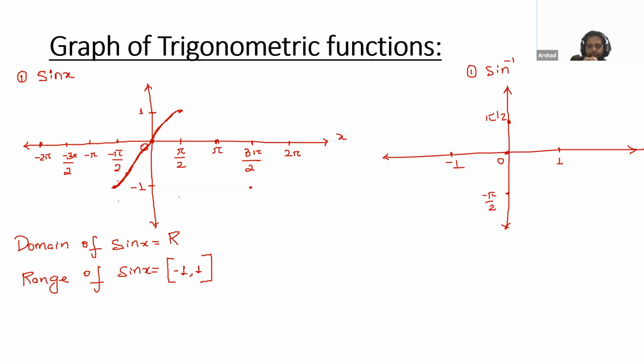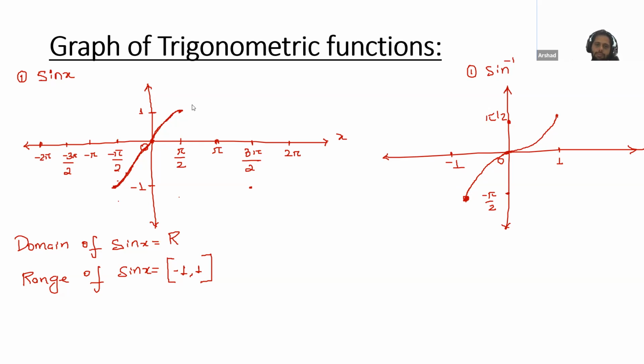Noma and Atif, please confirm me. This is clear? Yes. Very good. Okay, now we will just take a portion of this. So if you plot all these values here, then you will get a graph like this. For pi by 2, you will have a 1. So the graph will be like this one, only till here. For minus pi by 2, the value will be -1. So the graph will be like this. This is the graph of sine inverse.